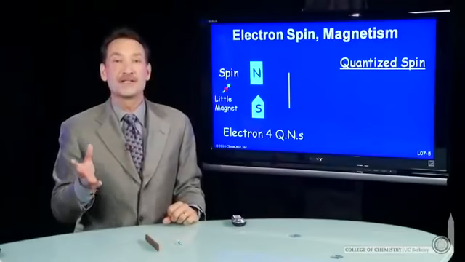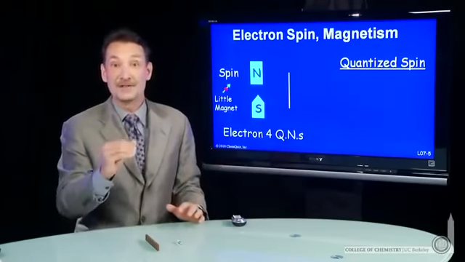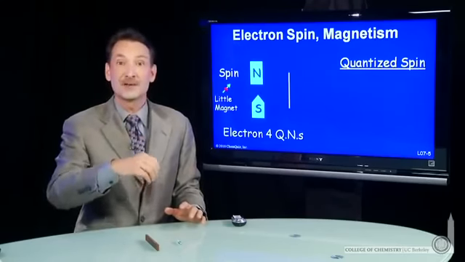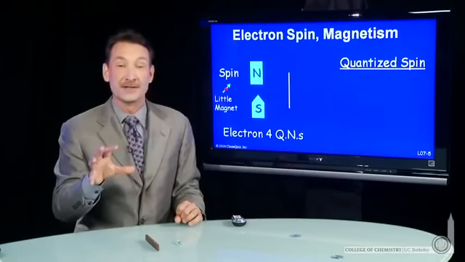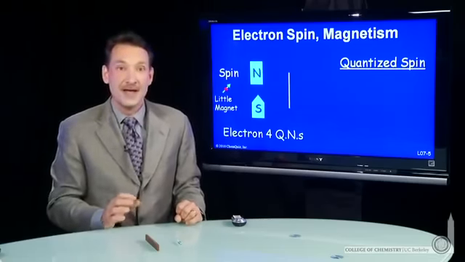Let's talk more about the properties of electrons. So far we've talked about one electron systems, a hydrogen atom with only one electron. We need to add more electrons to get to the rest of the elements on the periodic table. So we need to talk about groups of electrons. And electrons have special properties. So let's look at some of them.